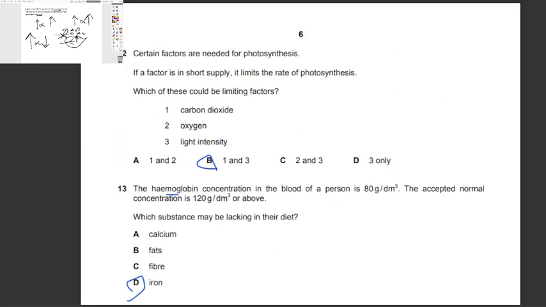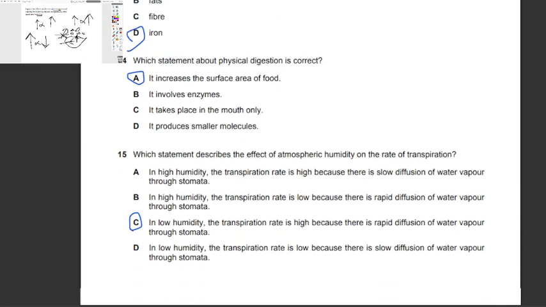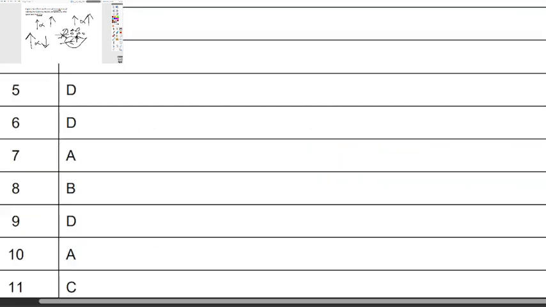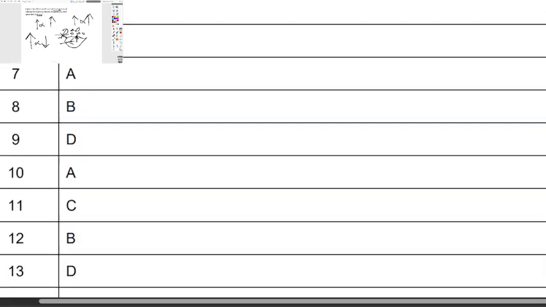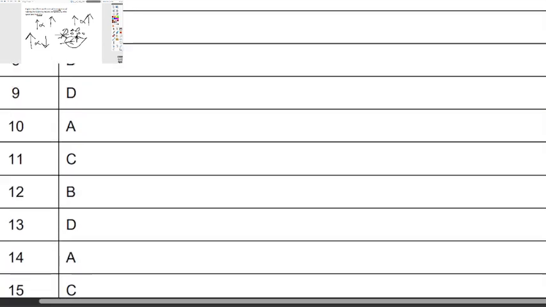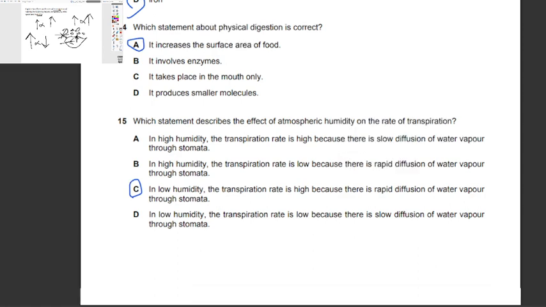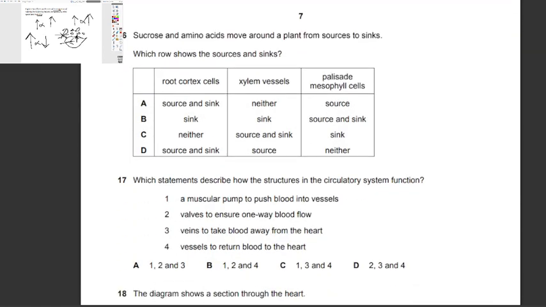Okay, so 12 BDAC. Okay, moving on. Question number 16. Sucrose and amino acids move around the plant from sources to sinks. Which row shows the sources and sinks?